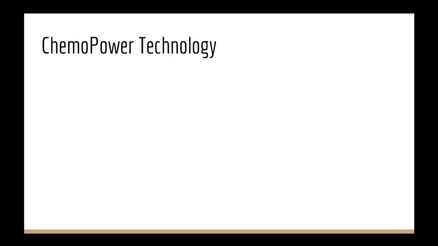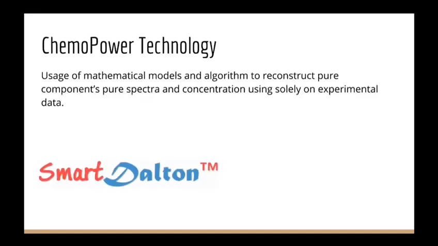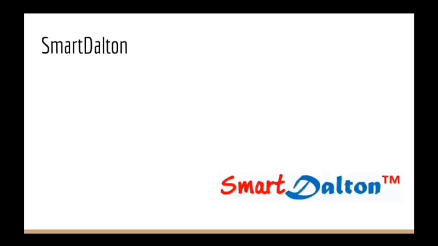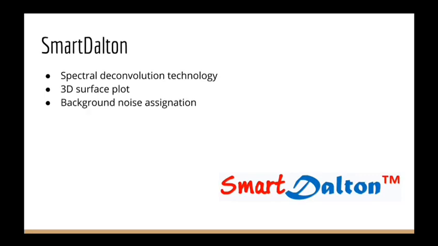Thankfully, the limitations of chemical profiling and data analysis can be lowered with ChemoPower technology. With the Smart Dalton and Molecule DB software, experimental data can be analyzed through mathematical models so as to provide a clearer and more accurate result. Starting off with Smart Dalton. It is a software that incorporates spectral deconvolution technology for the separation of co-eluted compounds. Plus, there is a 3D surface plot function to allow users to better visualize and assign the background easily for better identification of compounds.